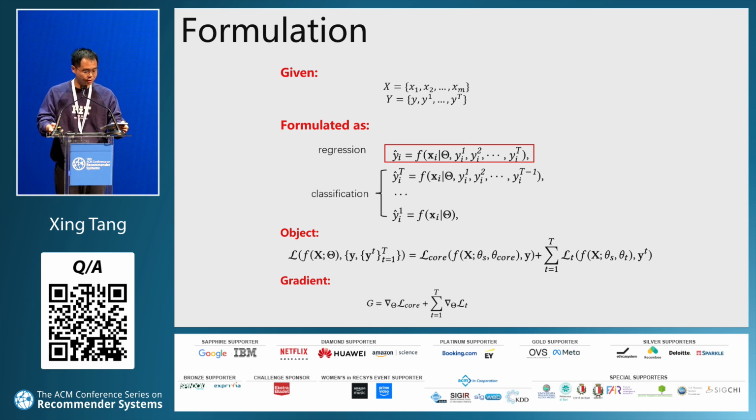The final task, y hat t, equals f of x given theta and the previous target labels. These are all classification tasks. Then the core target prediction is based on theta and all the preceding labels, and this problem is a regression task. The objective loss is the regression loss plus all the other classification losses. And the last equation is the gradient, which includes both parts.